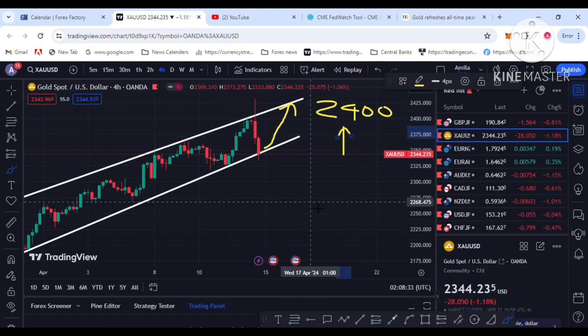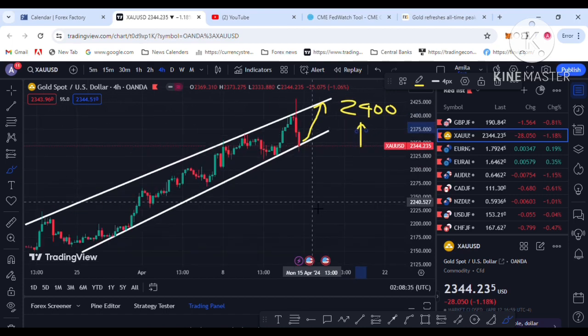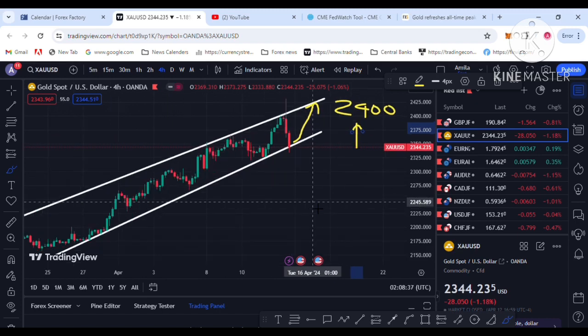Risk management is the key, money management is the key for gold trading. So let's make some profits from gold trading. The key is risk management and money management for gold trading.